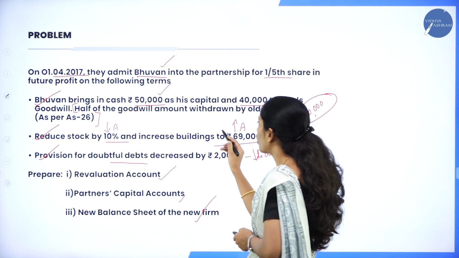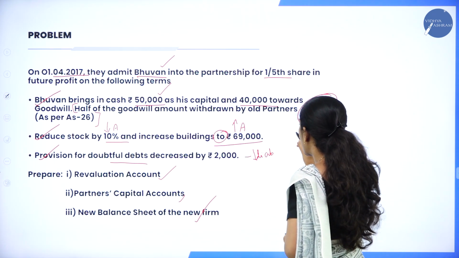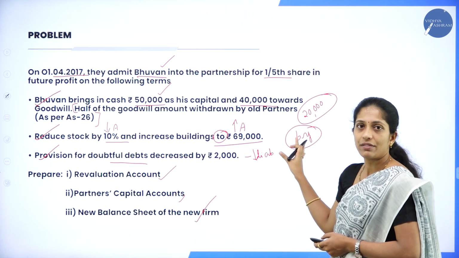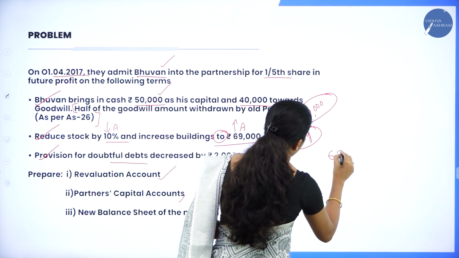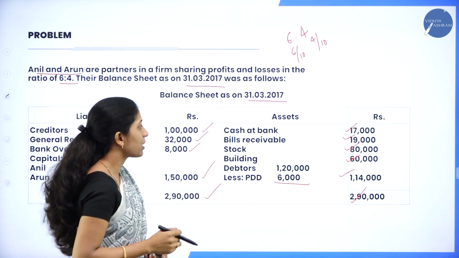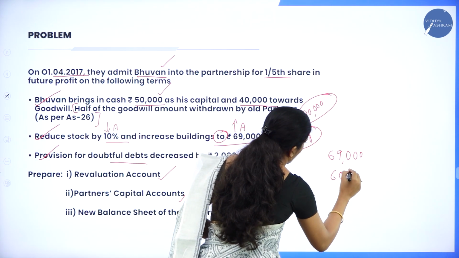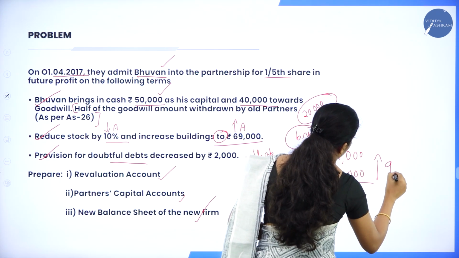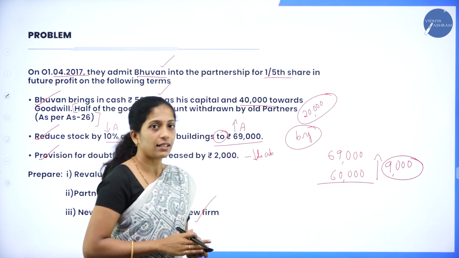Moving on to the next one, increase building to rupees 69,000. As I told you, always remember this: to as well as by. Suppose it is by, you will take the whole amount in the revaluation account. But here what they have told is the current value of building is 69,000. But earlier how much was it? It was only 60,000. So what does it mean? Now it has increased by how much? Rupees 9,000.